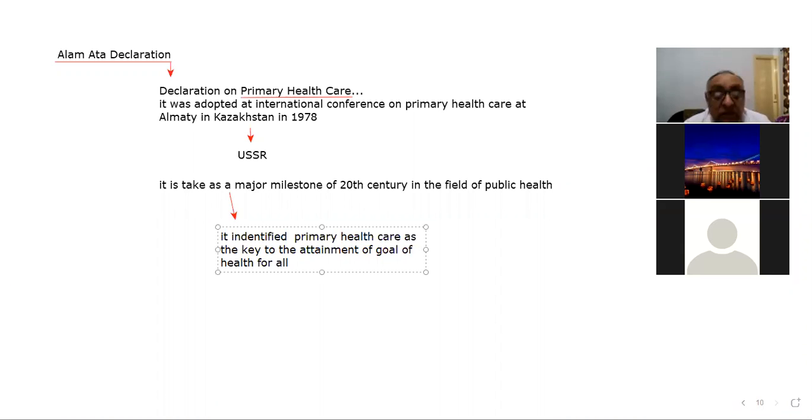I do not know who went to attend this from India, right? So it identified primary health care as the key to the attainment of the goal of health for all.